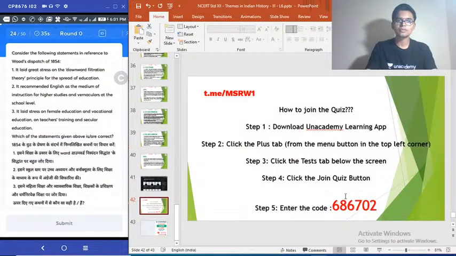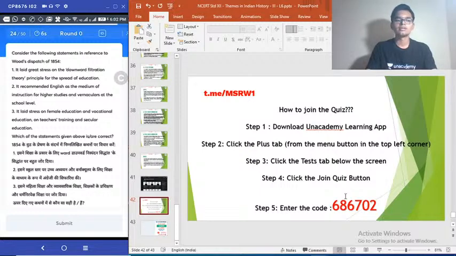24th question. Consider the following statements with reference to Wood's dispatch of 1854. 1. It laid great stress on the downward filtration theory principle for the spread of education. 2. It recommended English as the medium of instruction for higher studies and vernaculars at school levels. 3. It laid stress on female education and vocational education, on teachers training and secular education. Choose the correct answer.